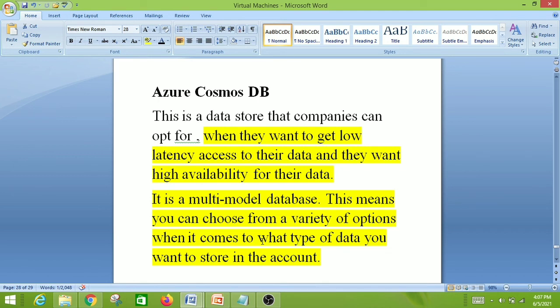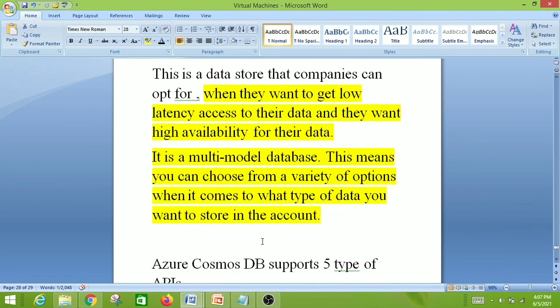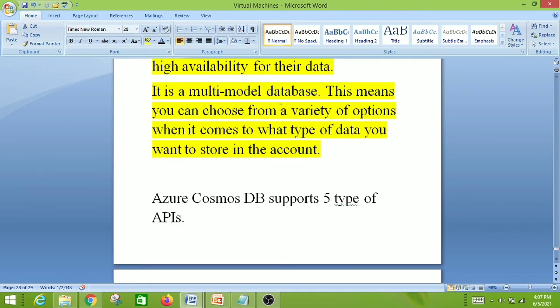This means you can choose from a variety of options when it comes to what type of data you want to store in the account. So let's see what type of data we can store. We can see that Azure Cosmos DB supports 5 types of APIs.